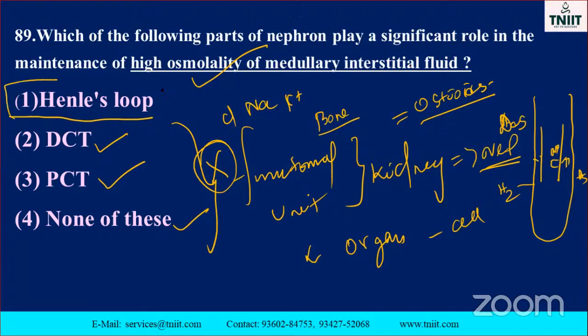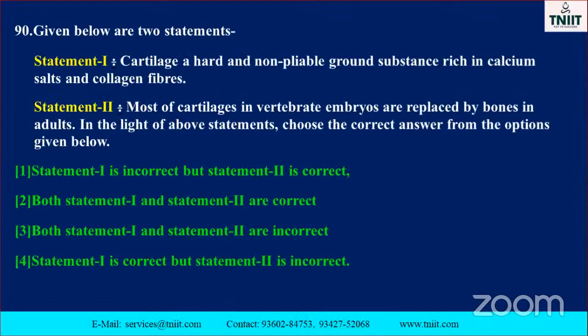Particularly Henle loop only is the correct option. Okay, major. Don't forget it. And also some of the hormones, epinephrine, norepinephrine, just note it down, my dear. Vasopressin. These are all very, very important for this process. Okay, Henle loop is the correct answer, my dear. Go to the next one.